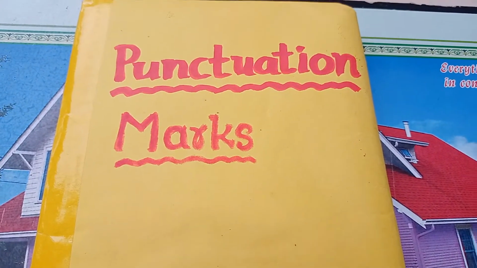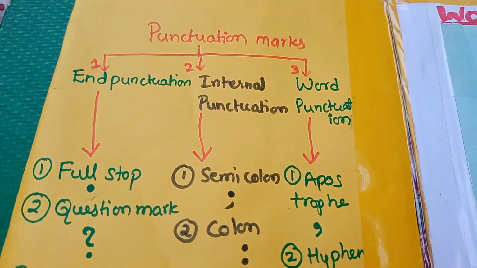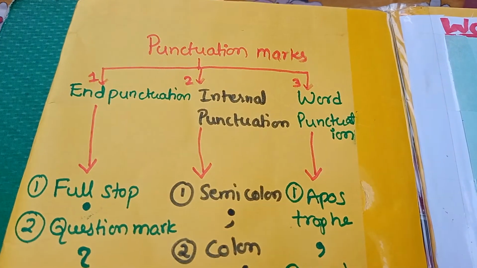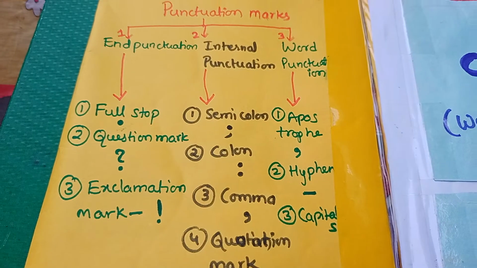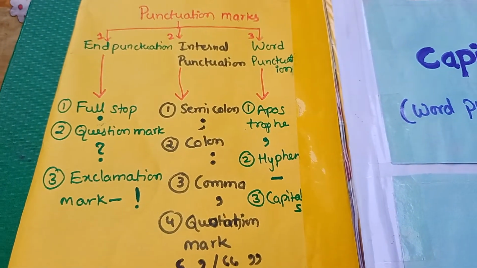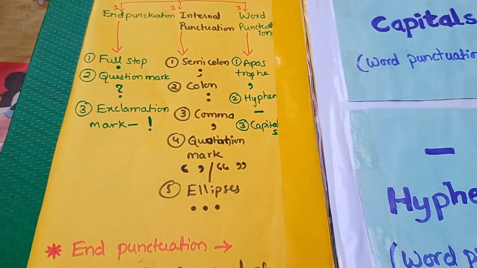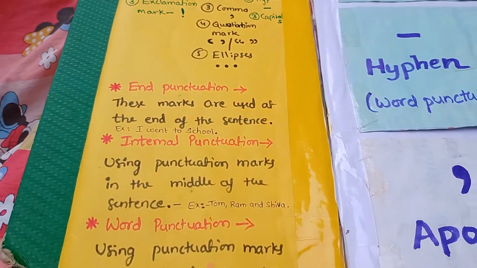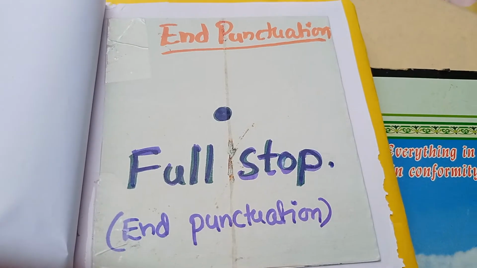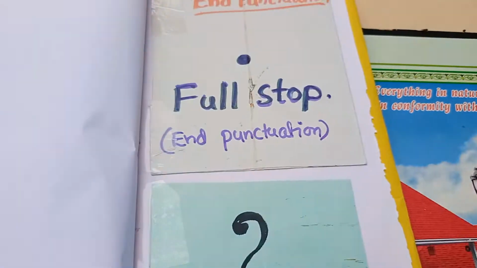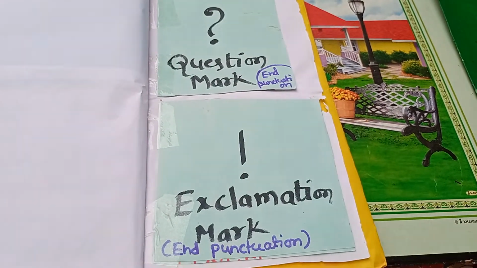So this is the overall view of punctuation marks, the TLM, and this is the punctuation marks table. There are 3 types, and each one is divided: end punctuation marks 3 types, internal punctuation marks 5 types, word punctuation marks also 3 types. First one, end punctuation marks: full stop, question mark, exclamation mark.